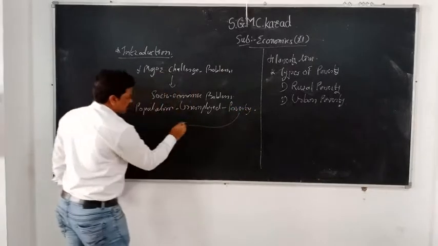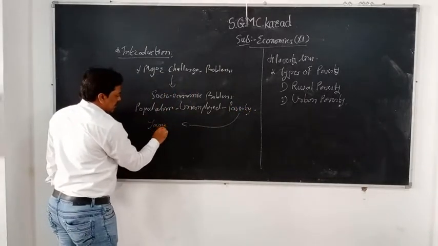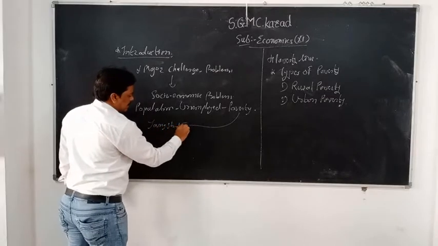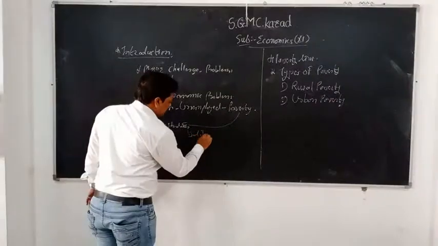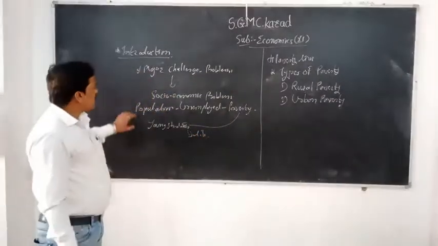Because of poverty, young students, if they are not getting jobs, do illegal activities. So it is one kind of chain.